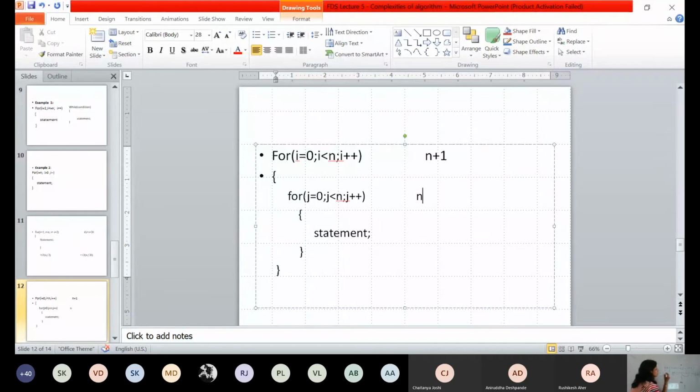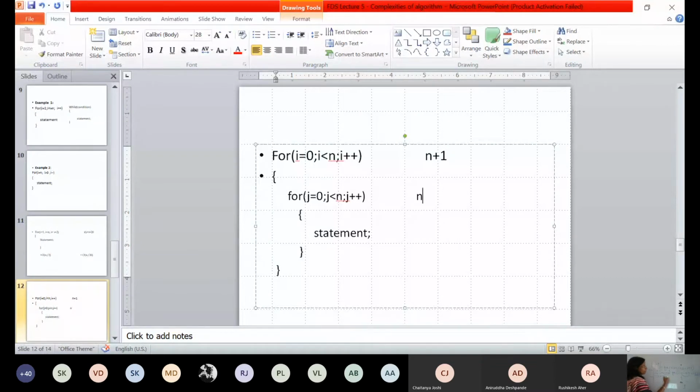So how many times is this inner loop executed? First of all, it is n plus 1. And as it is written inside this for loop, how many times does this particular loop execute? N into n plus 1 times. Because when it becomes n plus 1, at that time you are not coming inside. It means this should be n only. The inner for loop will execute n times, and for j it is n plus 1 times. So when j becomes 3, it will stop here.